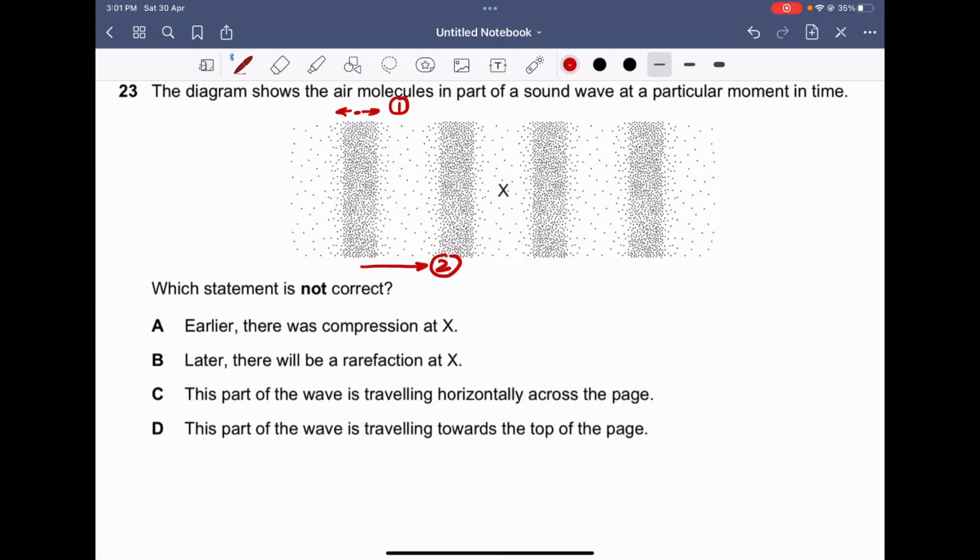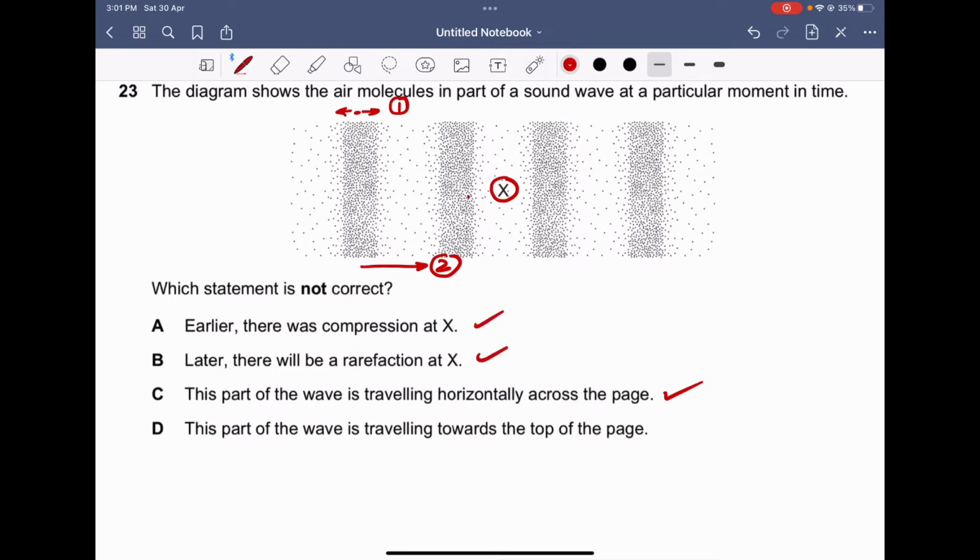For C, this part of the wave is traveling horizontally across the page. This is right. For A and B, before X, we have a series of compression and rarefaction. Let me say that earlier, there was a compression, and once the wave passes, there is a rarefaction. So A and B are right.